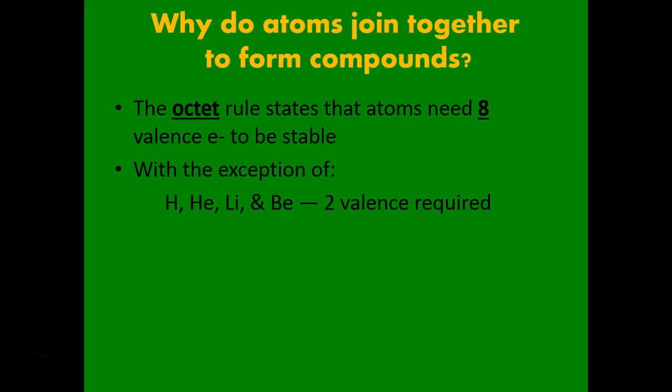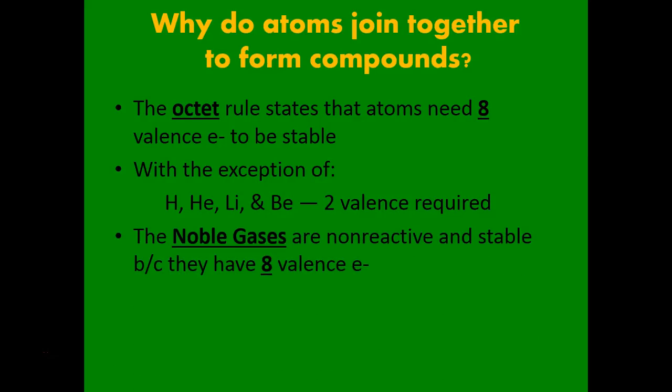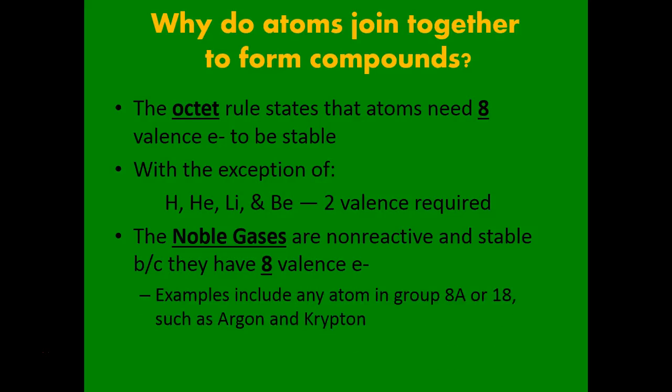Everything else wants 8 because the valence electrons tend to be the S and the P sublevels, and so generally speaking, everything else wants 8 valence electrons to become like the noble gases, which all have 8. These noble gases are all the ones in that last column of the periodic table, and they're very stable and very unreactive. They include helium, neon, argon, krypton, xenon, and radon.